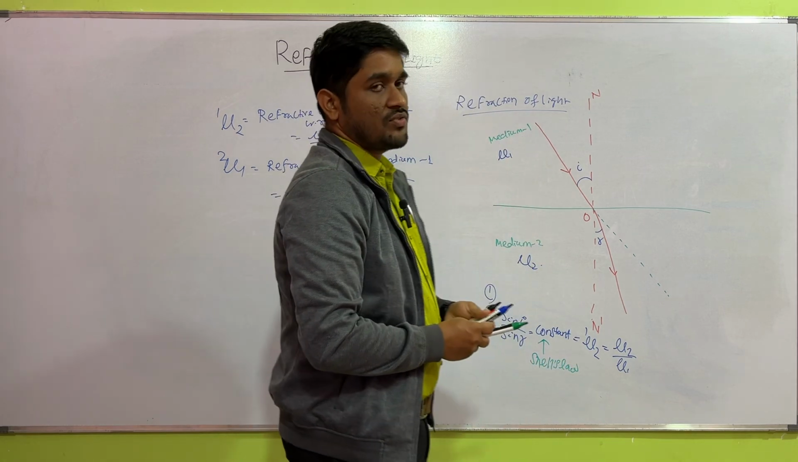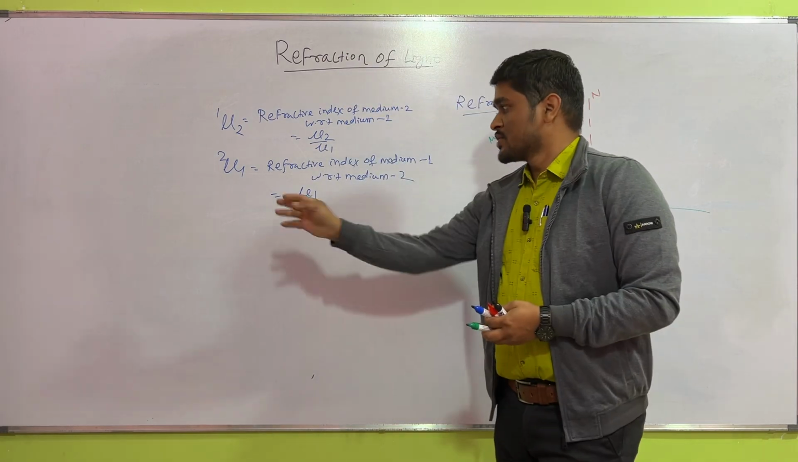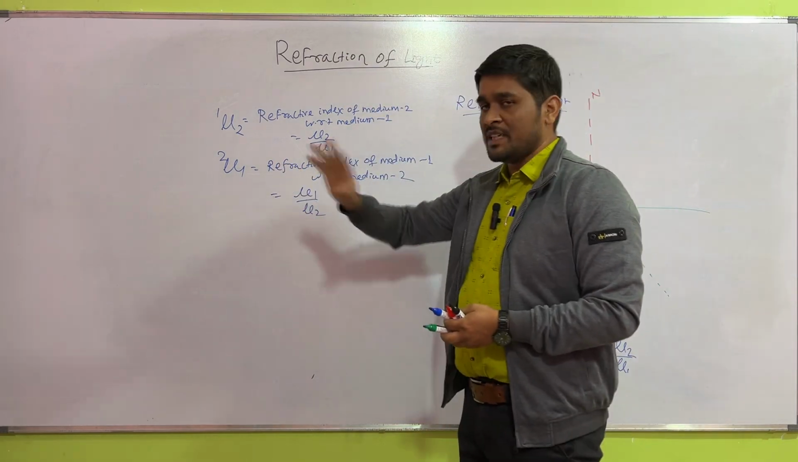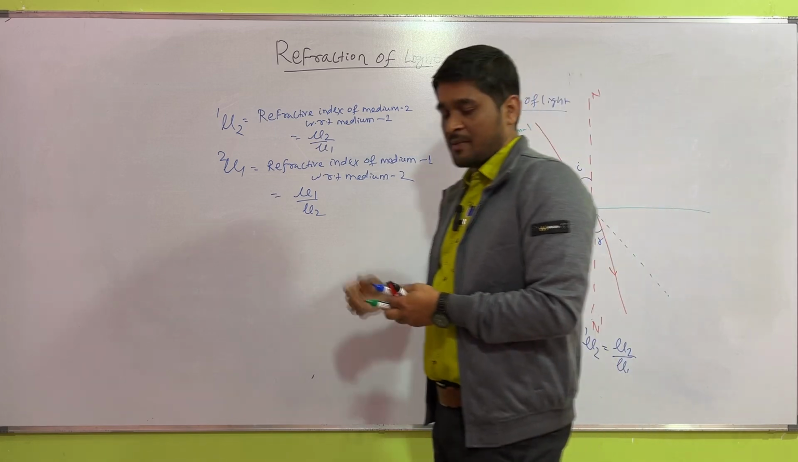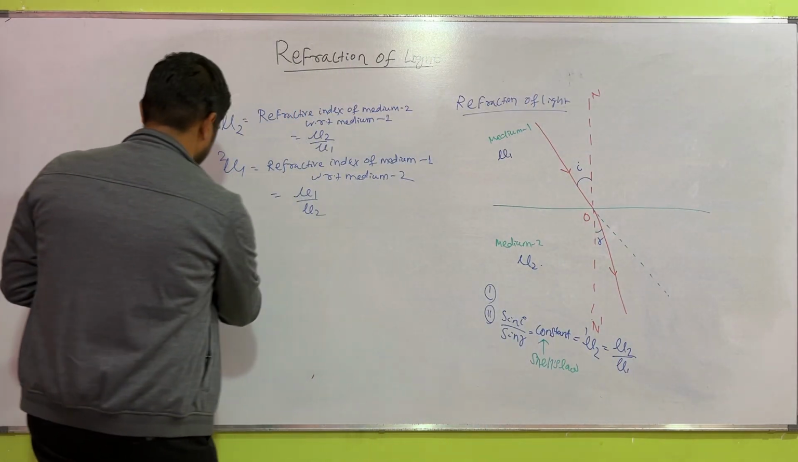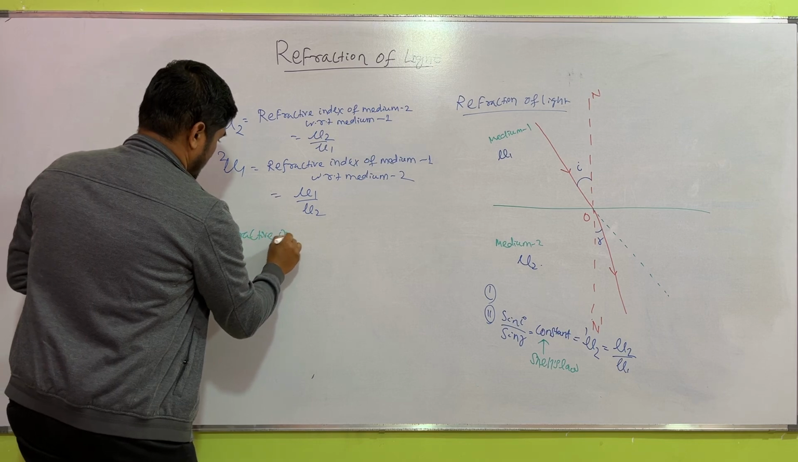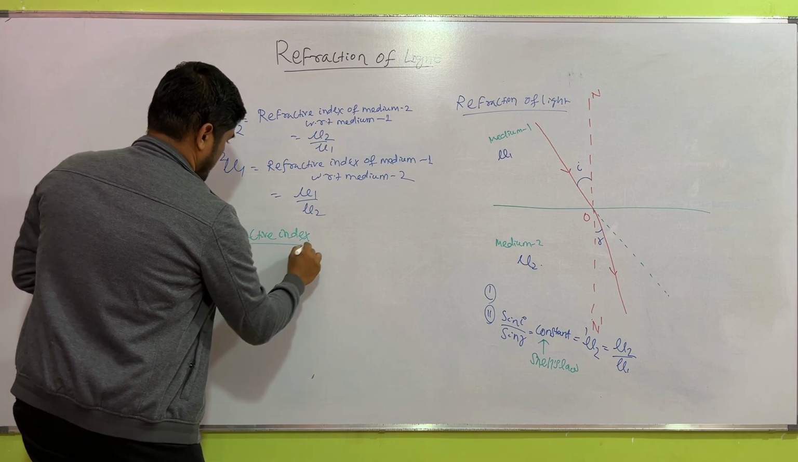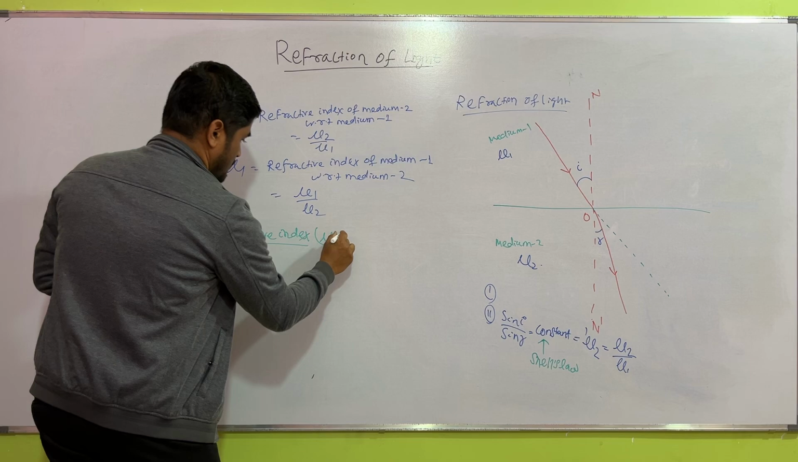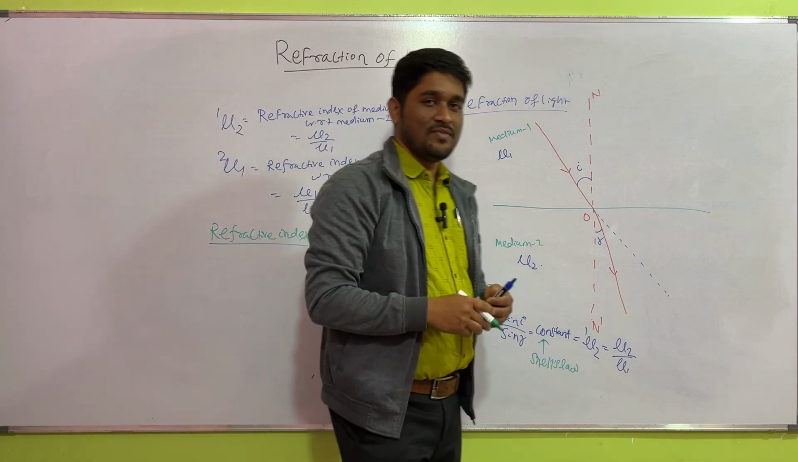Snell's law in refraction of light. So there is a term, refractive index. What is refractive index? Refractive index, which is denoted by mu. So what is refractive index?